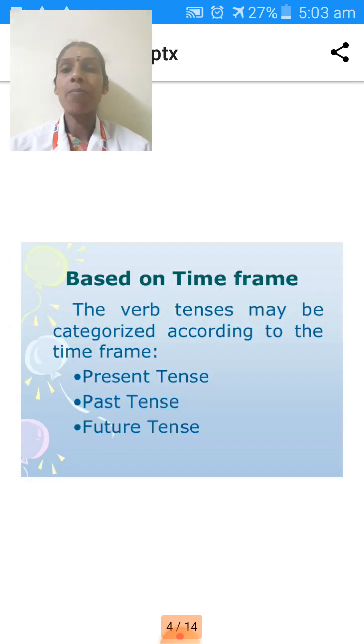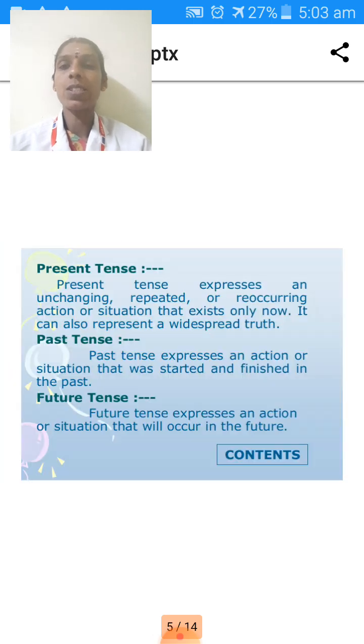The next part is based on time frames. What are the bases of time frames? Time represents present, past and future. Verb tenses may be categorized according to the time frame: past tense, present tense and future tense. These are the basic elements of tenses. The first one is present, the second one is past, the third one is future.